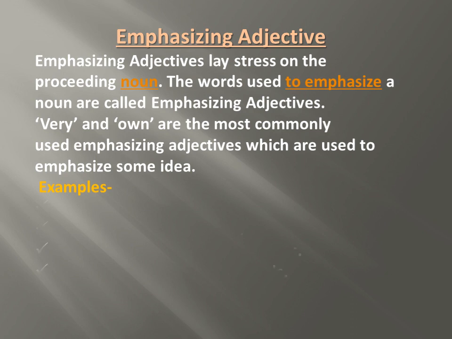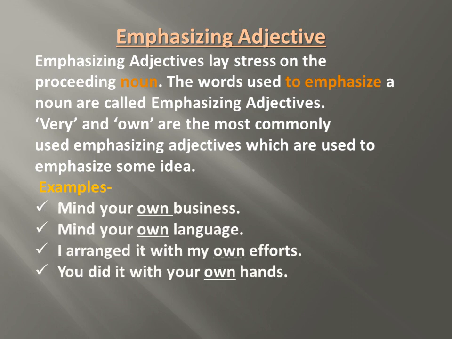Let us see examples. Mind your own business. Own here is an emphasizing adjective. Mind your own language. I arranged it with my own efforts. You did it with your own hands. Here own is an emphasizing adjective.